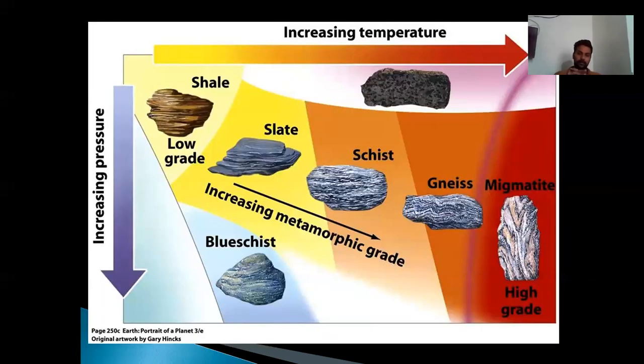This slide will show you how an increase in temperature and pressure gives rise to metamorphic rock. Shale is a sedimentary rock; with a slow increase in temperature and pressure, you can see that it is converted into slate. Then again, if the process continues, the slate goes to schist. Then schist goes to gneiss, and ultimately you get migmatite at the highest grade. So if the temperature and pressure increase continuously, you can get multiple stages of such metamorphic rocks.